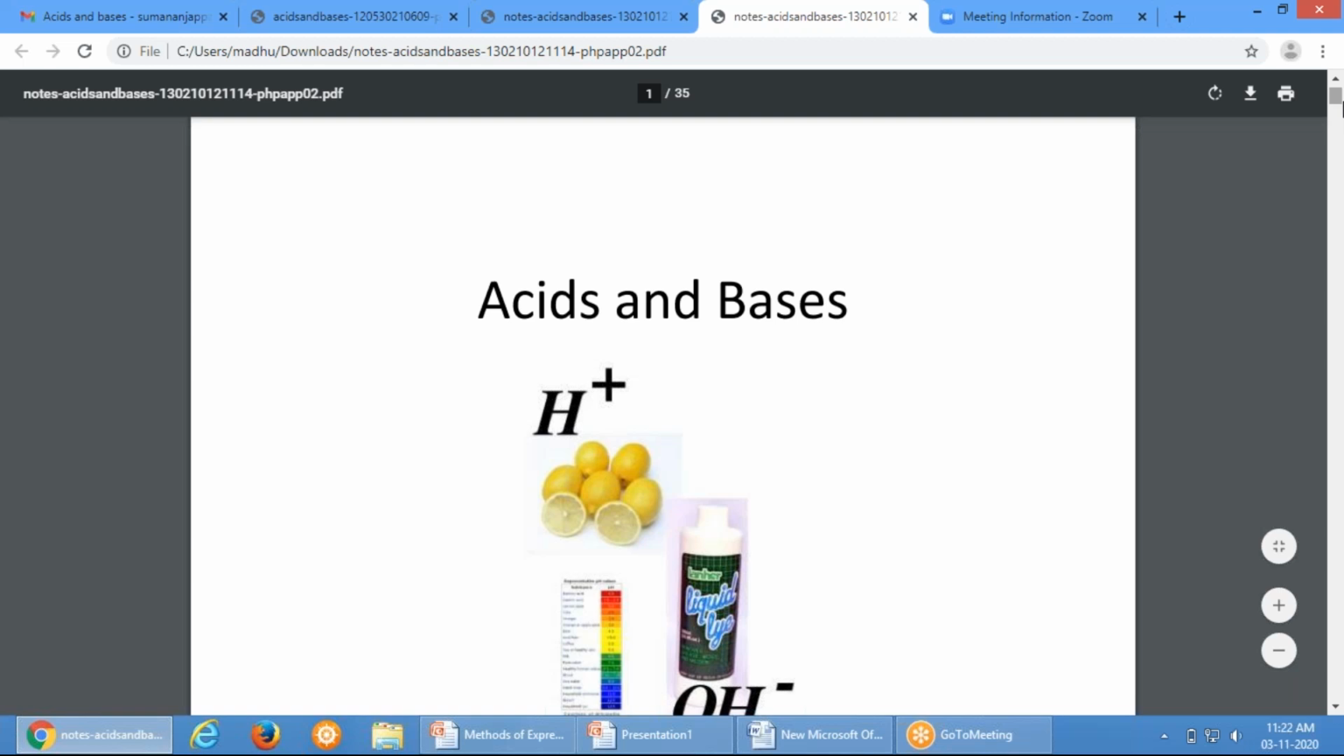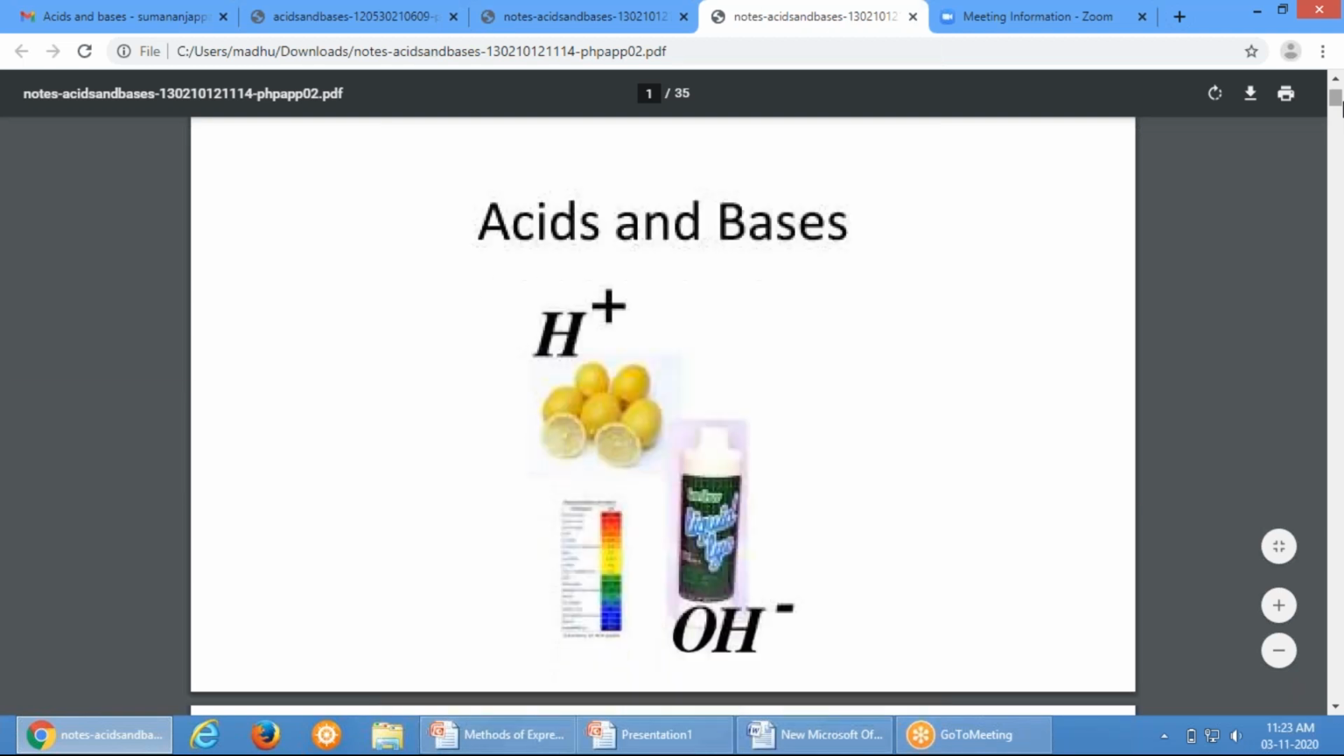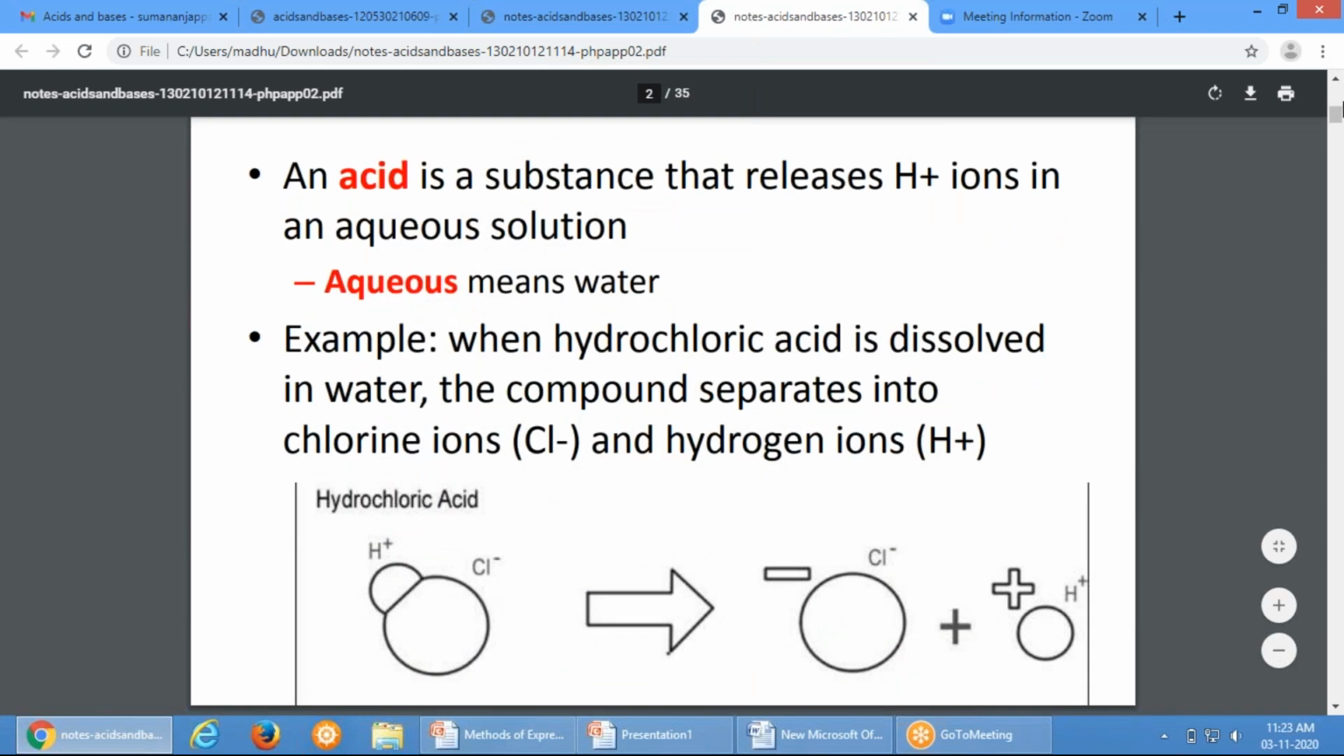Good. So we have different definitions and different concepts to define acids and bases. We need to study different concepts like the Arrhenius concept, the Lowry-Bronsted theory, and the Lewis theory of acids and bases. An acid is a substance that releases hydrogen ions in an aqueous solution. Here aqueous means water. When the acid is dissolved in water, it releases protons. Protons are nothing but hydrogen ions.